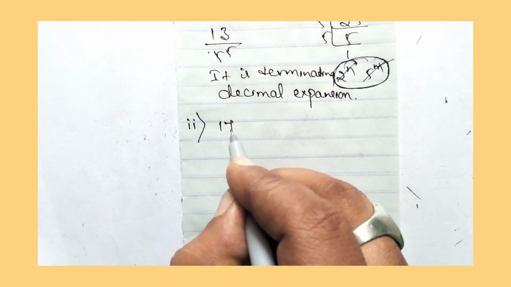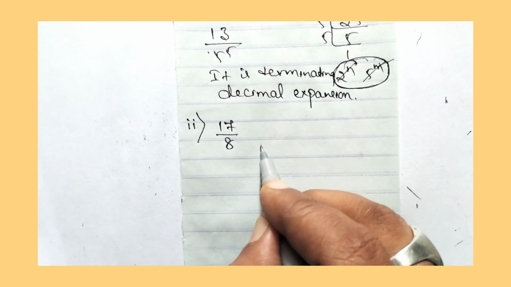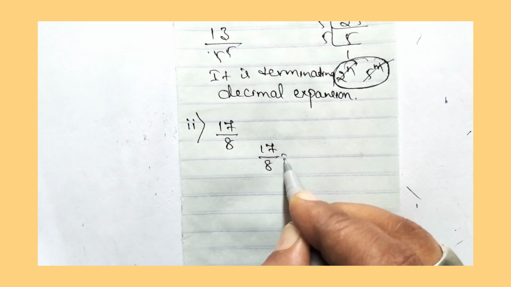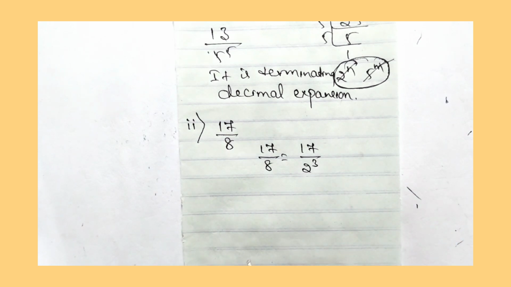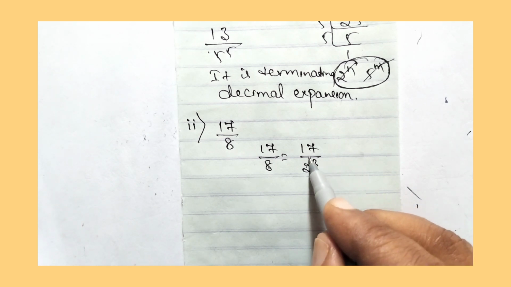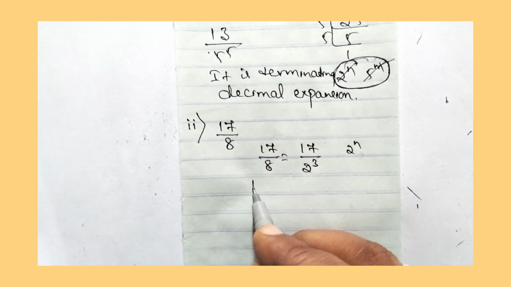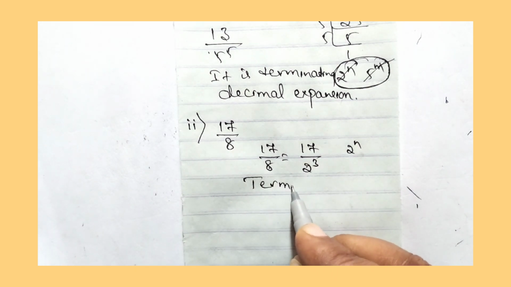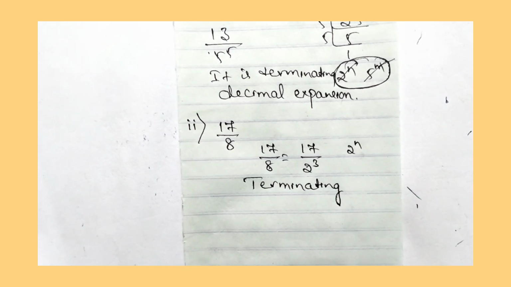So let us move to the second question, that is 17 by 8. So 17 by 8 can be written as 17 divided by 2 to the power of 3. 8 can be written as 2 to the power of 3. 2 three times: 2 2s are 4, 4 2s are 8. The denominator is in the form of 2 to the power of n, therefore it is a terminating decimal expansion.